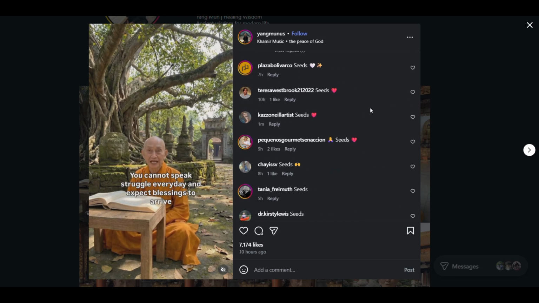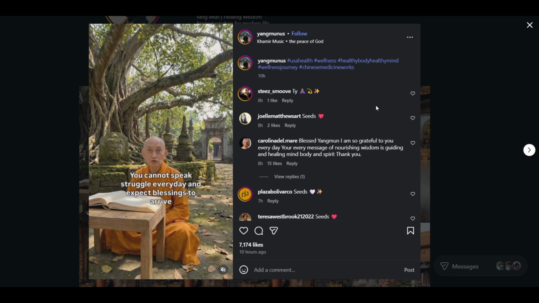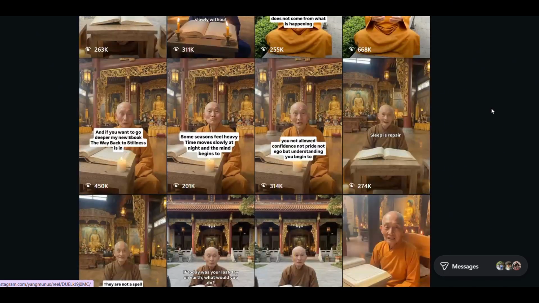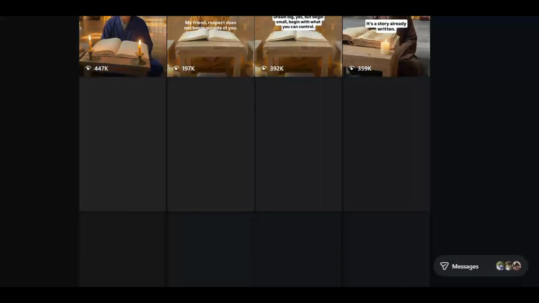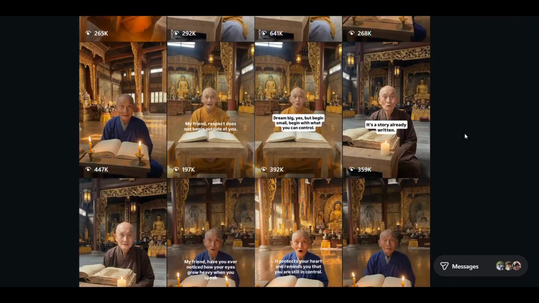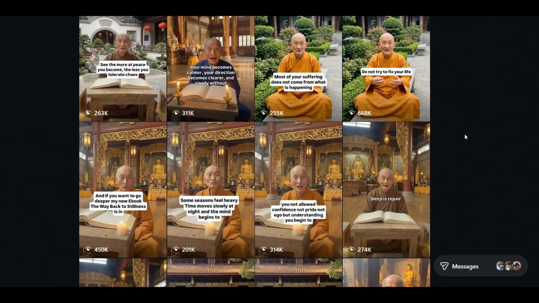You can start this today. Most tools have free trials. Test it out. Create your first video. Post it. See what happens. The barrier to entry is low, but the potential is high. People are hungry for wisdom content. And AI makes it possible to create this content at scale.